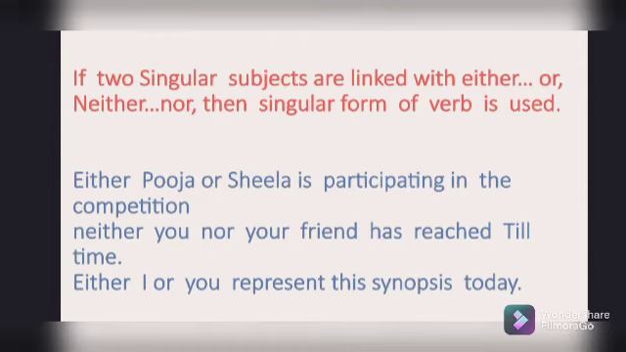If two singular subjects are linked with either or, neither nor, then the singular form of the verb is used in a sentence. Like the examples given here. The first example: either Pooja or Sheila. Here is a question of choosing one of the two given subjects. So I say, either Pooja or Sheila is participating in the competition. The second sentence: neither you nor your friend has reached on time. Either I or you represent this synopsis today. So in this type of sentence we always use the singular form of the verb.